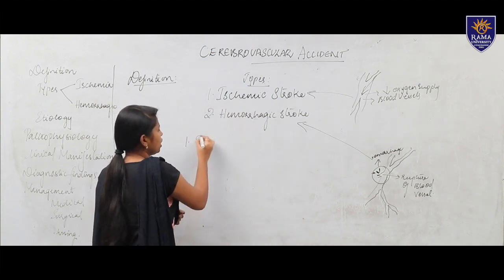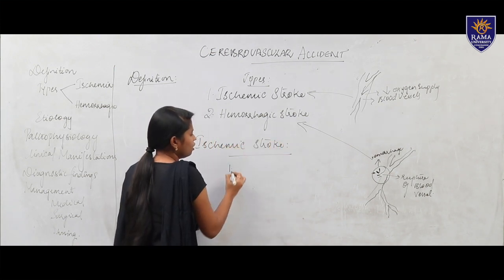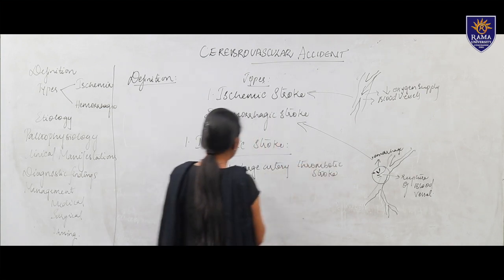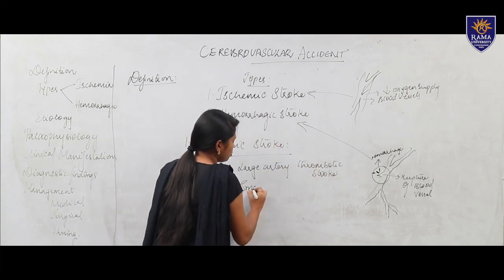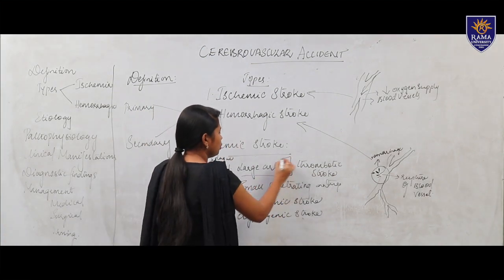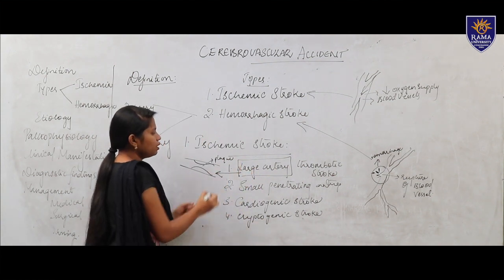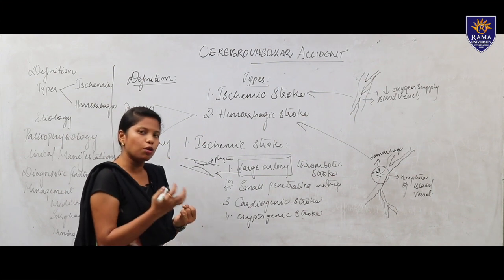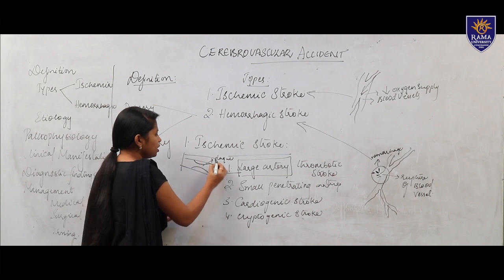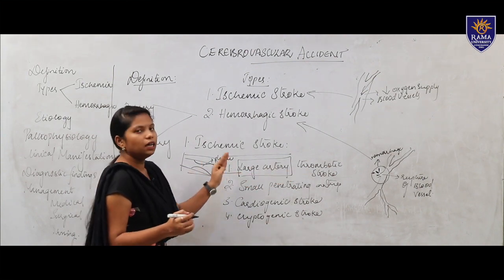In ischemic stroke, we again have four types: large artery thrombotic stroke, small penetrating artery thrombotic stroke, cardiogenic stroke and cryptogenic stroke. The first one is large artery. By the name itself, it is telling us large blood vessels. When the large blood vessels are occluded by clots like a thrombus, embolism or plaque formation in the large arteries, we call it large artery thrombotic stroke.